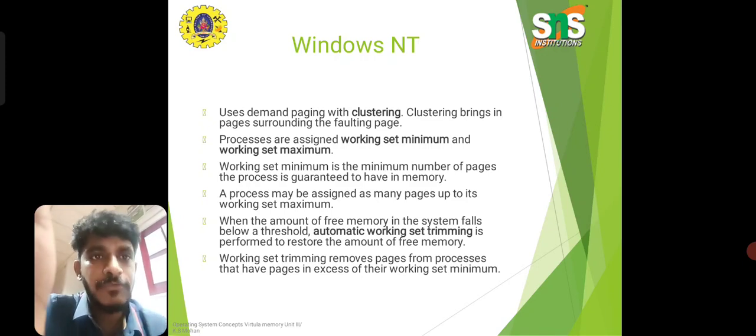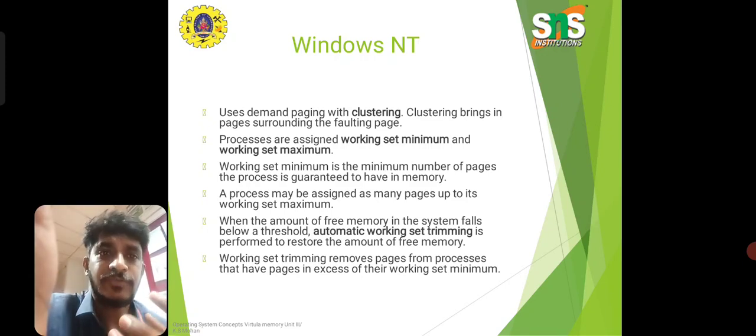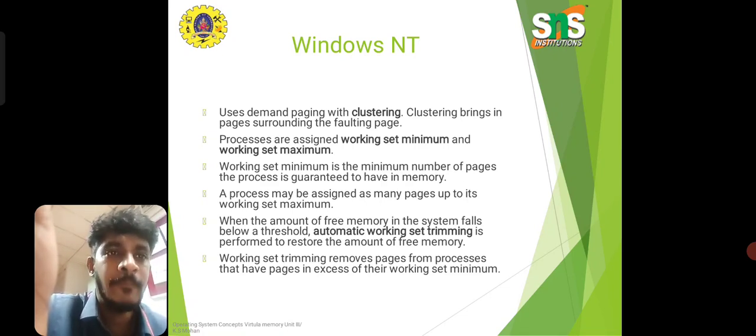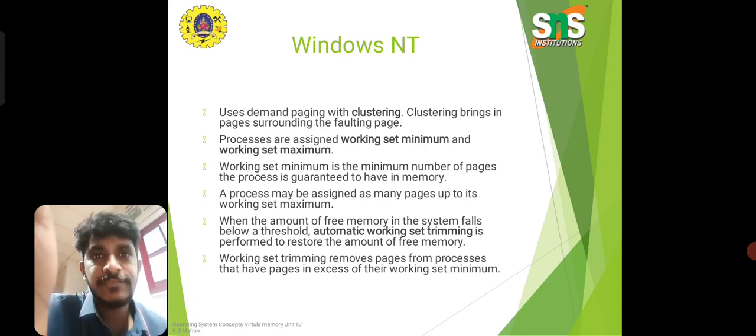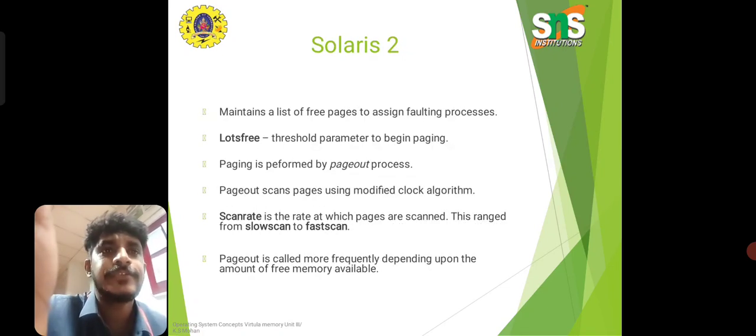When the amount of free memory in the system falls below a threshold, automatic working set trimming is performed to restore the amount of free memory. Working set trimming removes pages from processes that have pages in excess of their working set minimum. So this is about Windows NT.